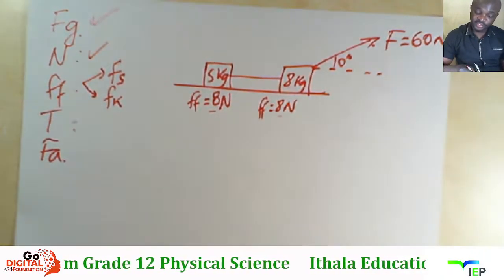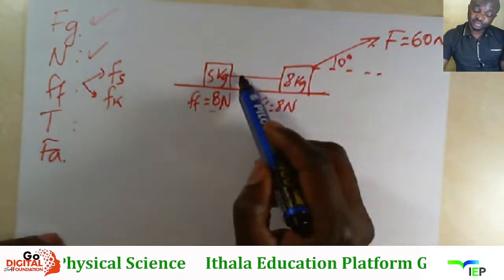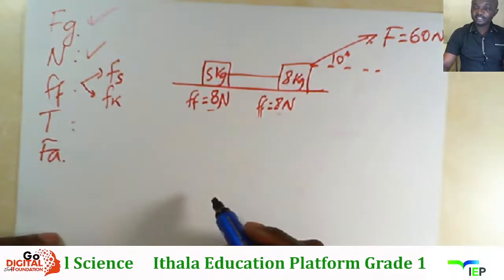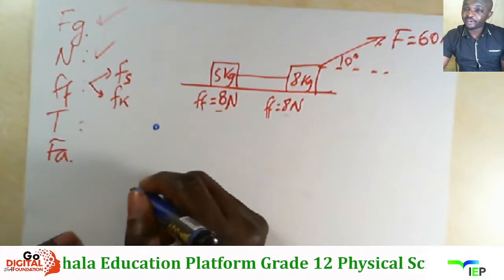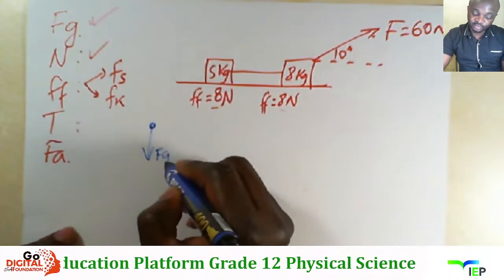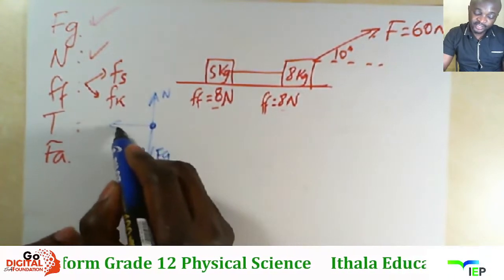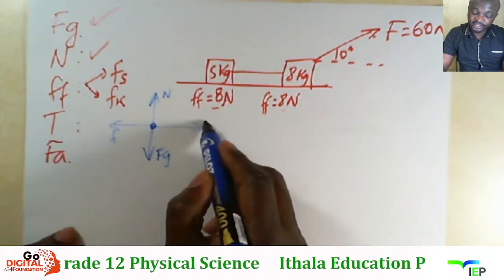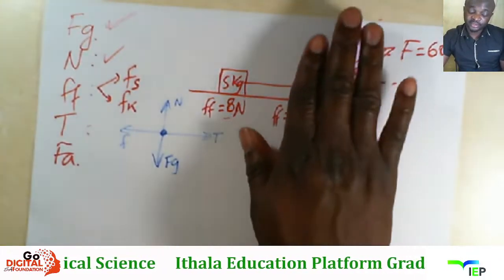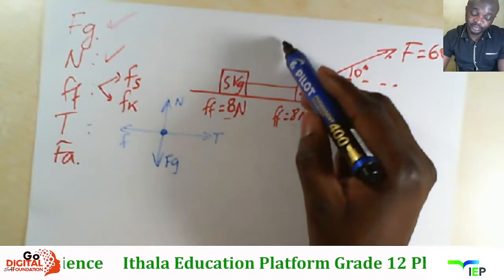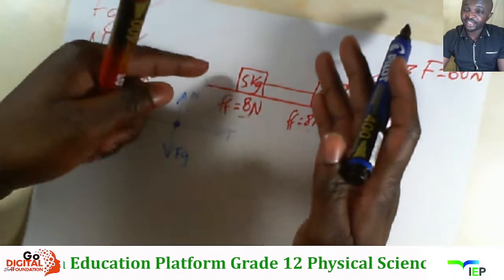Mase kuthiwa ke, let's calculate the acceleration, normal, and tension between the two boxes. The main thing to do kumele uqale udwebe a free body diagram, right? So I'll start with the 5 kg block. 5 kg block ngazi ukuthi kune gravitational force, kune normal, bese kuba ne friction, bese kuba ne tension. Sekuphelile njalo. Ma udwebe free body diagram ubuka the box ofuna ukudweba I free body diagram. So mangifuna 5 kg, I ignore lo 8 kg ngibuka nje 5 kg kuphela.